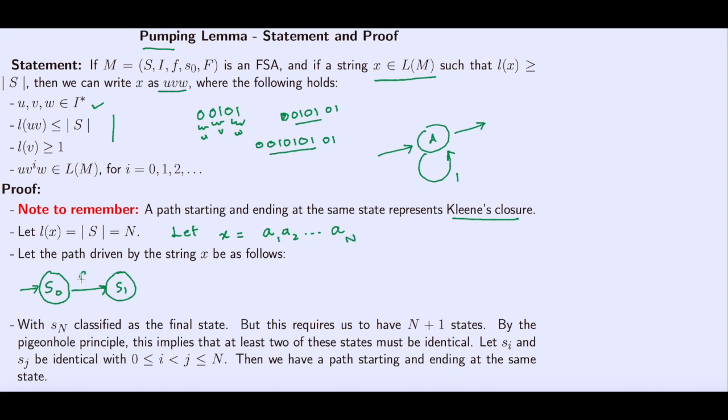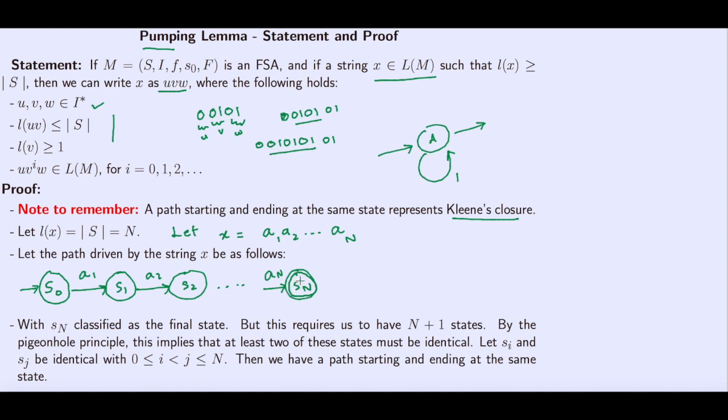So this is my A1, this is my A2 going to S2, and then the last is Sn, and this is my An. Since it stops here, this is in the language, so this has to be a final state or accepting state.